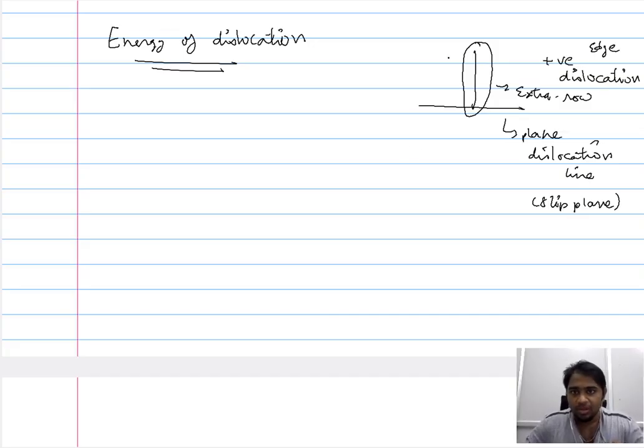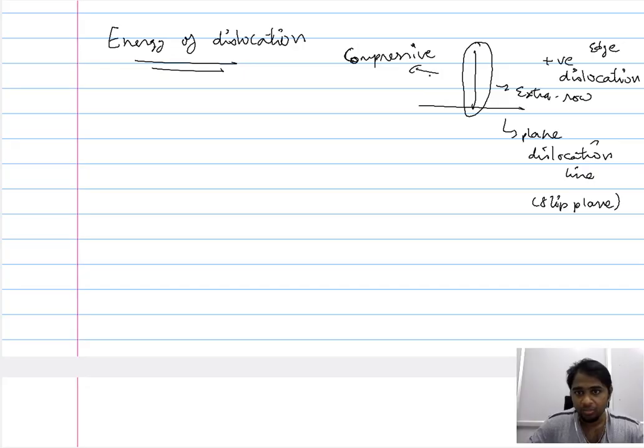Now when you recollect how this extra plane is placed in the regular arrangement of the atoms, you would see there are atoms surrounding this extra layer of atoms, and in this region this extra layer of atoms experiences a compressive stress. So in addition to the existing arrangement of the atoms, you introduce an additional layer of atoms, and this layer of atoms experiences a compressive stress.